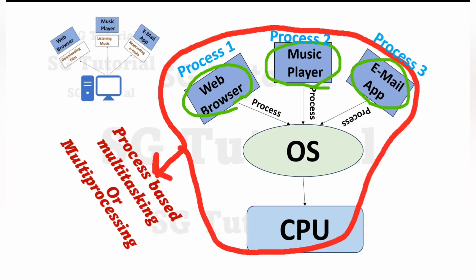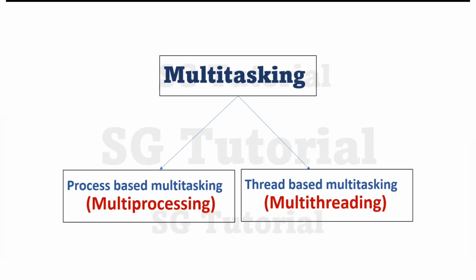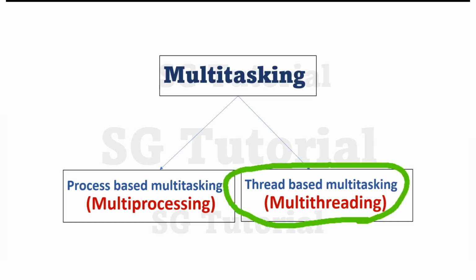Okay, clear? All right. Now let's focus on another type of multitasking, thread based multitasking, also called multithreading. So we saw before how multitasking is achieved at the OS level based on processes, right? Similarly, sometimes at the programming level also, we need to perform multitasking to make a program more effective and efficient. Now the question arises: why do we need to perform multitasking in programming? So let's understand why.